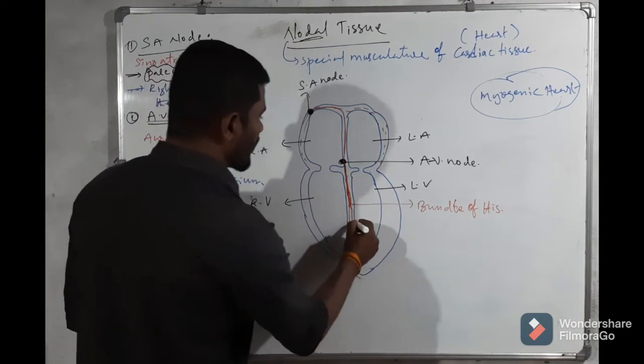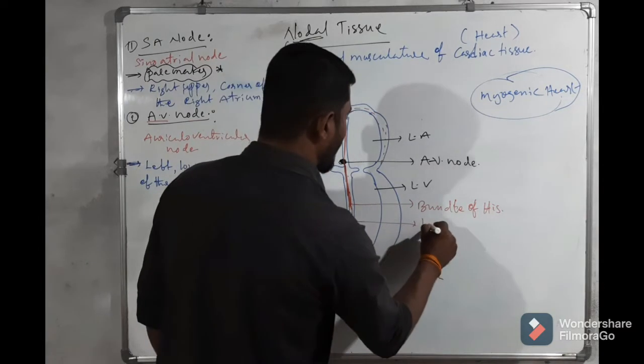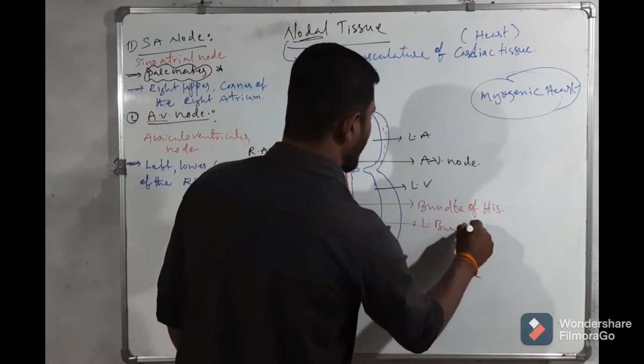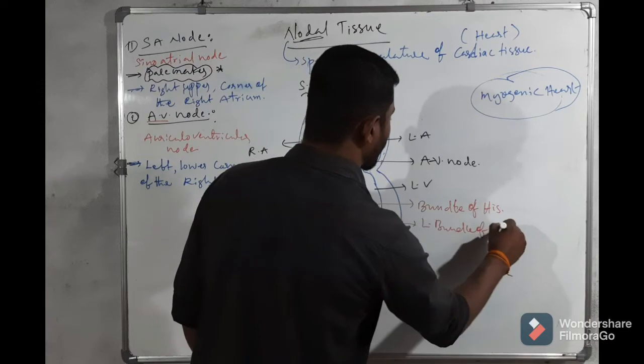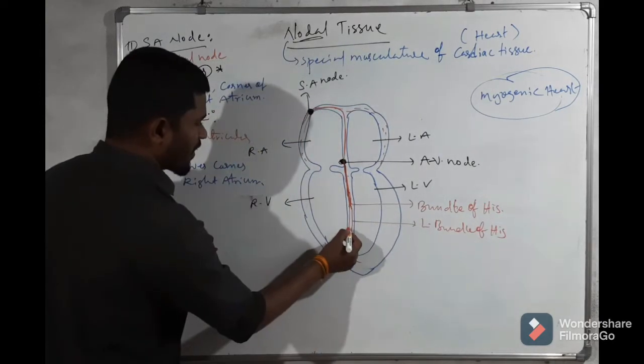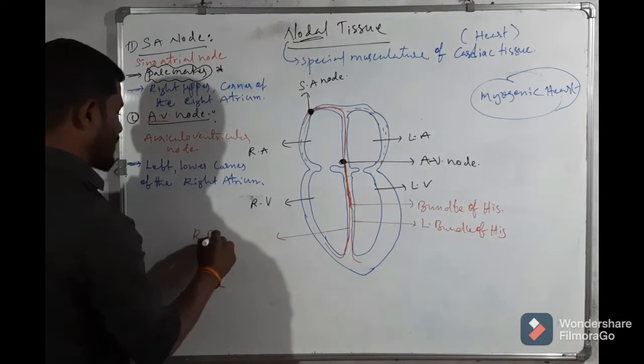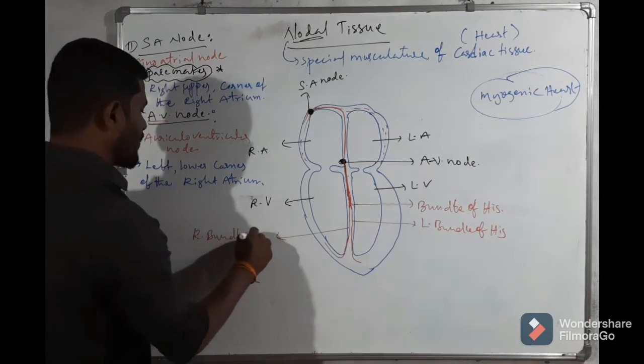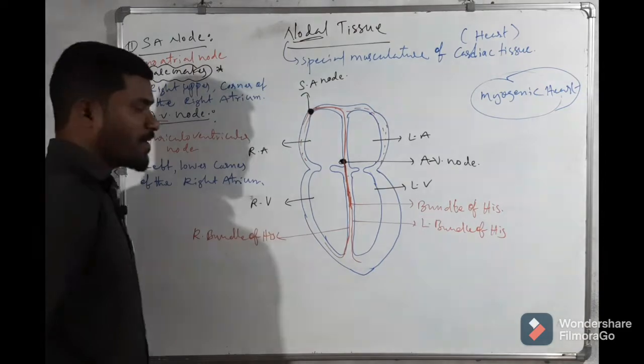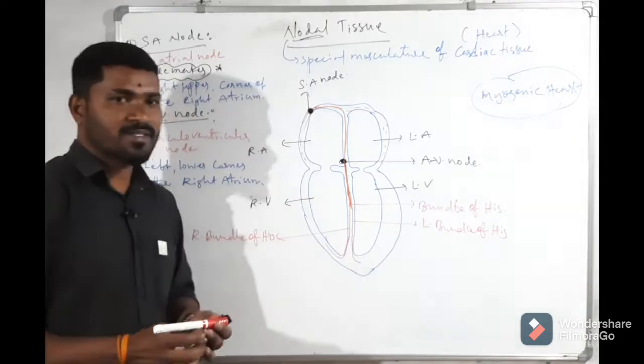This branch is the left bundle of His, and this one is the right bundle of His. These are nerve fiber-like material.